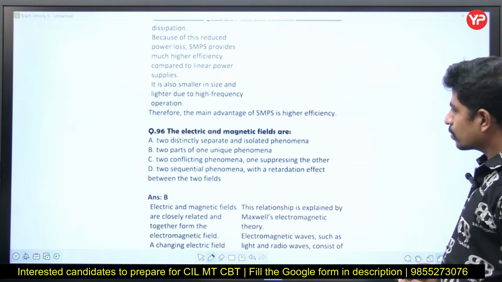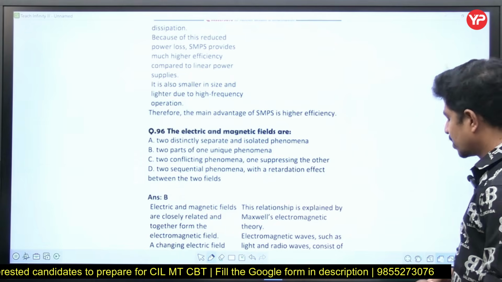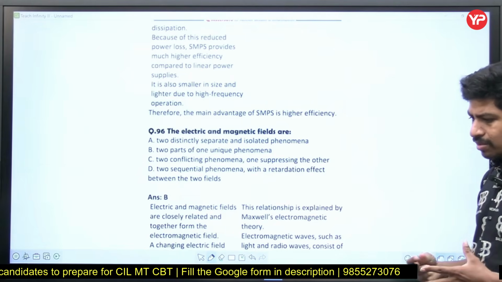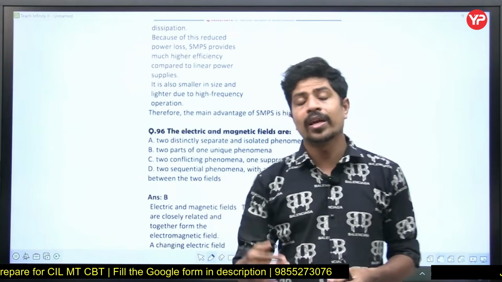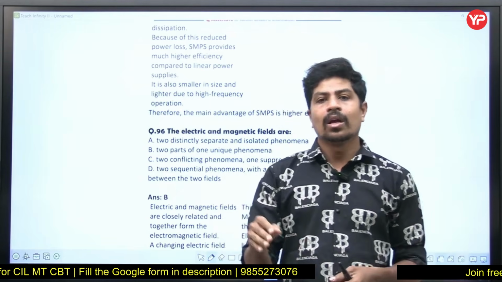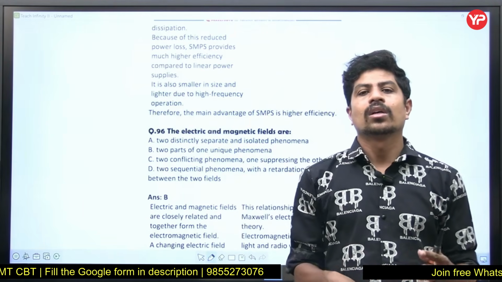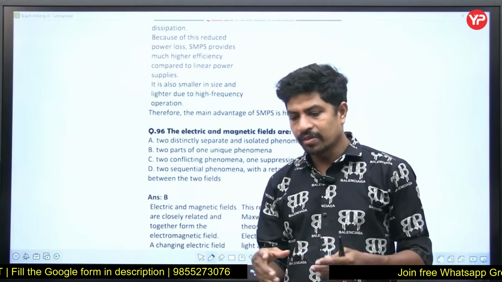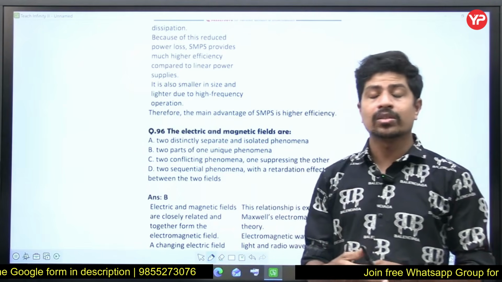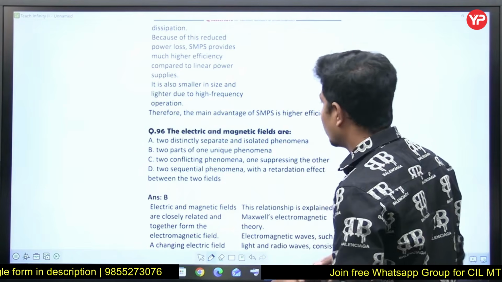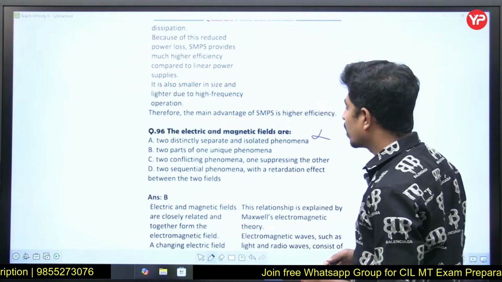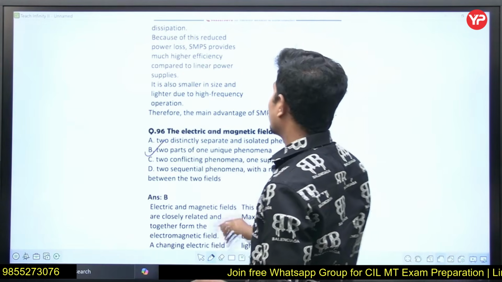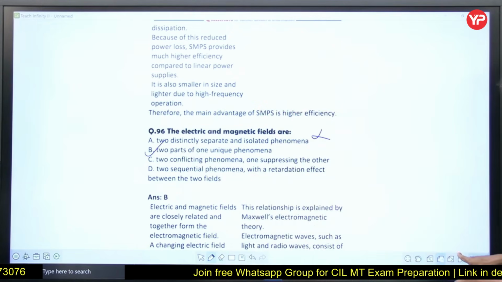Next, the electric and magnetic fields are from the same source, I can say. See, a static charge will give an electric field, a moving charge will give a magnetic field, but a moving charge is also a charge. So a moving charge can produce both electric as well as magnetic field. They are not distinctly separate. They are two parts of one unique phenomenon. Yes, electric and magnetic fields are two parts of one unique phenomenon.